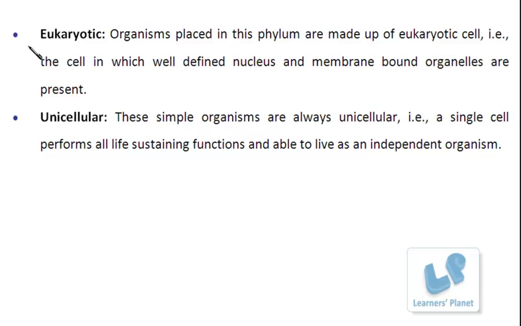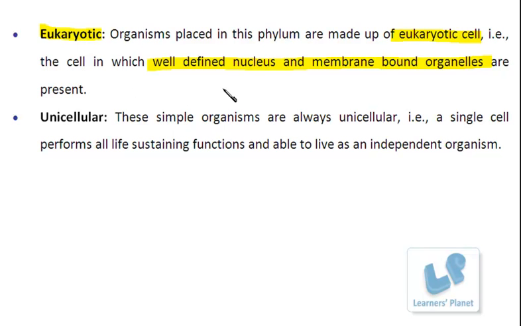So the first feature is that these organisms all are made up of eukaryotic cells. And I hope you understand the concept of the eukaryotic cell very well, right? Am I right or wrong? The cell which has a well-defined nucleus and membrane-bound organelles is known as a eukaryotic cell, and the organism which is made up of eukaryotic cells is known as a eukaryotic organism, right?